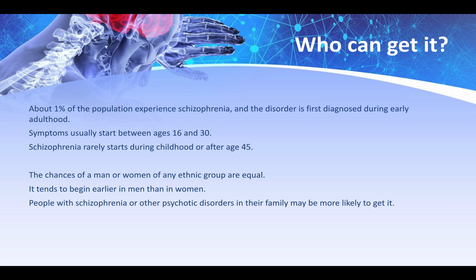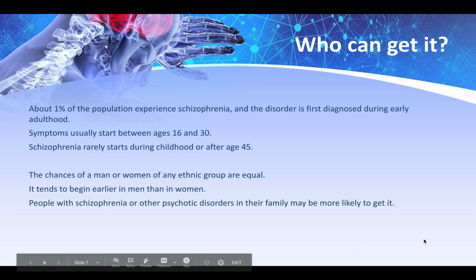Who is at risk for schizophrenia? About 1% of the population experience schizophrenia, and the disorder is first diagnosed during early adulthood. Symptoms usually start between ages 16 and 30. Schizophrenia rarely starts during childhood or after age 45. The chances of a man or a woman of any ethnic group to get schizophrenia are equal. It tends to begin earlier in men than in women, and people with schizophrenia or other psychotic disorders and their family may be more likely to be diagnosed with it.